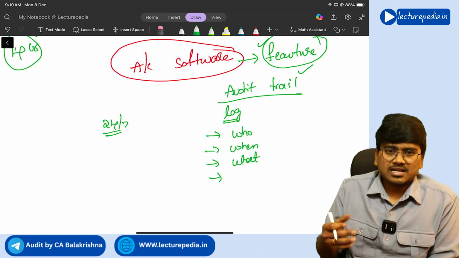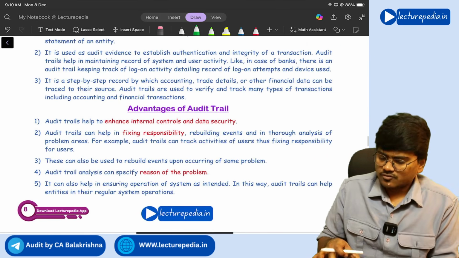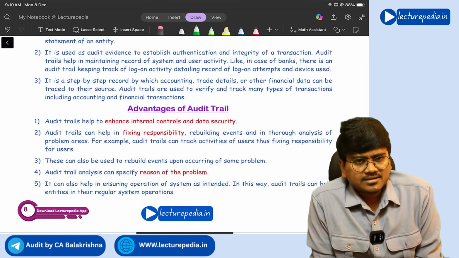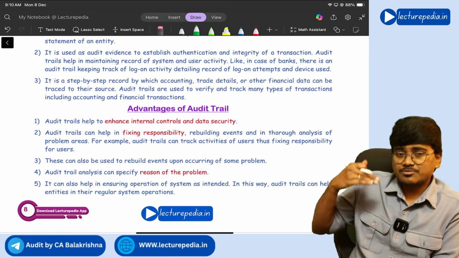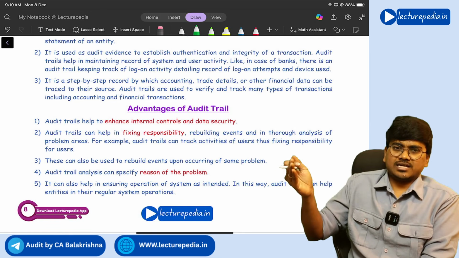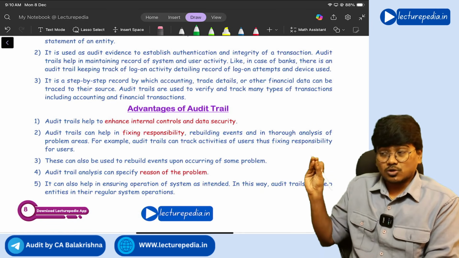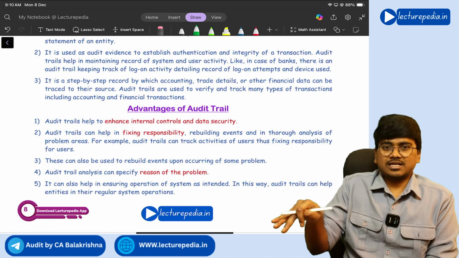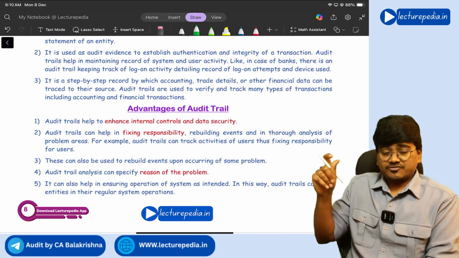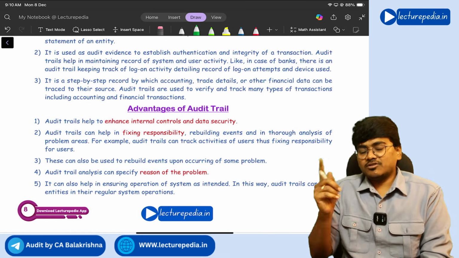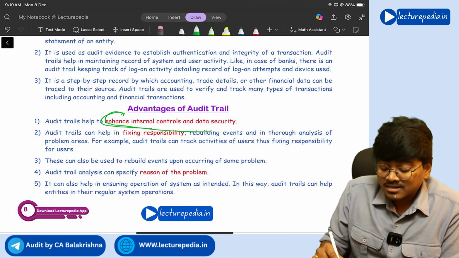Now this audit trail has some advantages. What are the advantages of audit trail? First of all, tell me, is this audit trail an internal control? Of course, audit trail is a best example for internal control. Correct or not? It is keeping a track of who has passed the entries, who has altered the entries. So this audit trail will ensure that no one will alter the entries, because if we wrongly alter the entries, audit trail will record, we will be caught. Such a fear will be there in the people, so with that fear they will not alter. So audit trail is a best example for internal control, and audit trail will enhance the internal controls.